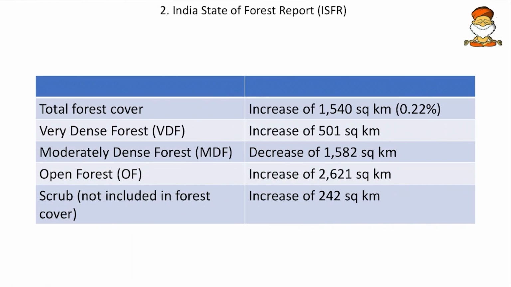So friends, the total forest cover has increased by 0.22%, and the very dense forest has increased, but the moderately dense forest has decreased, and the open forest has increased, and the scrub forests have also increased. So friends, this is the odd one out. Such ones are the hotspots of UPSC. So mark this as important.